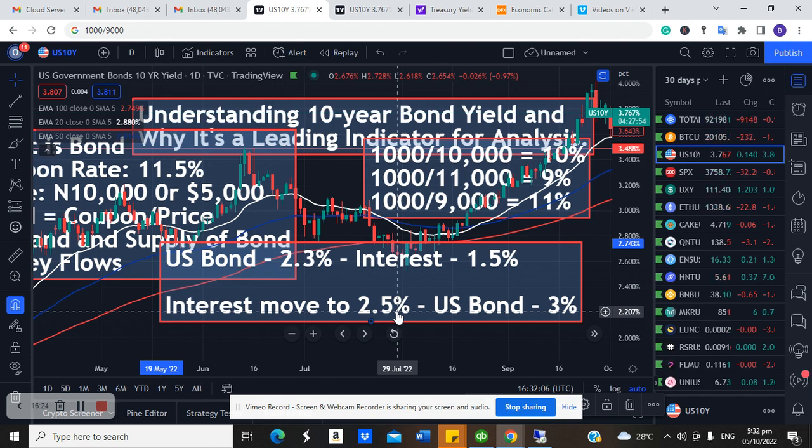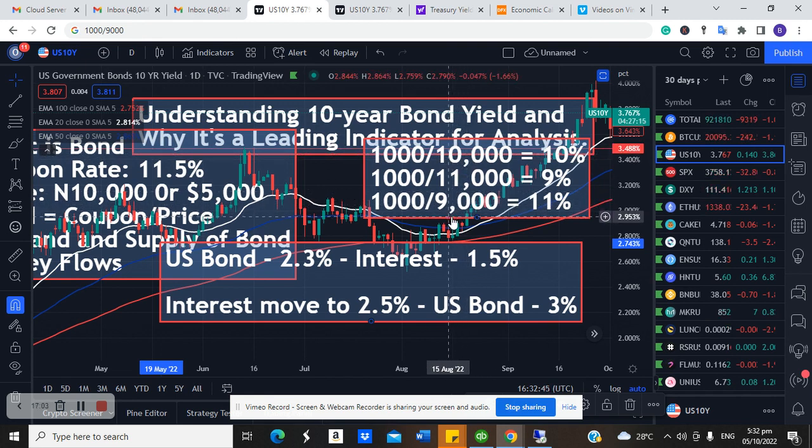Now, the next bond that will be issued after this 2.5% increase will no longer be at 2.3 again. It will likely come at 3%. So what I mean is that the next bond that will be issued after higher interest rates will be a lot more attractive than the old bond. So because the old bond will no longer be attractive again, investors will start selling off this old bond. Now, as they are selling off this old bond, you remember what I said? When supply is more than demand, the price of the bond will dip. So that's why bond price can dip from 10,000 to 9,000.